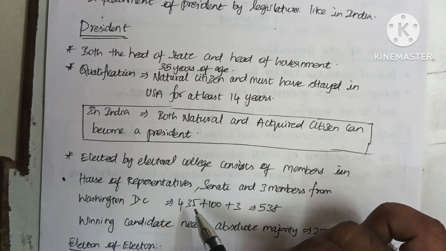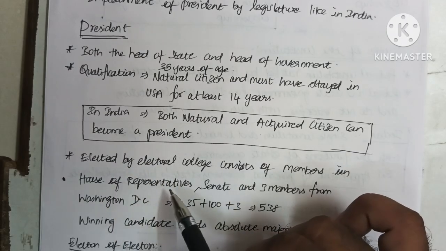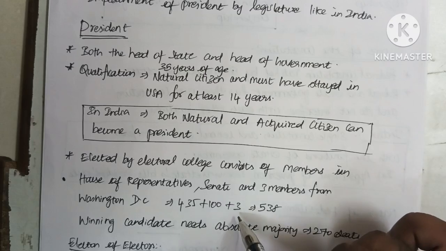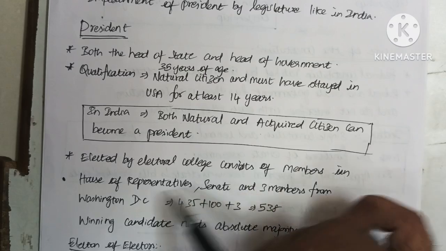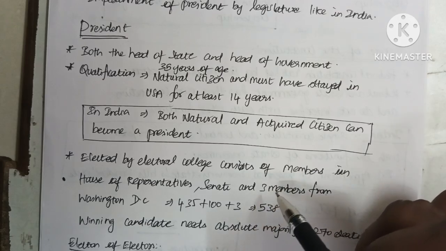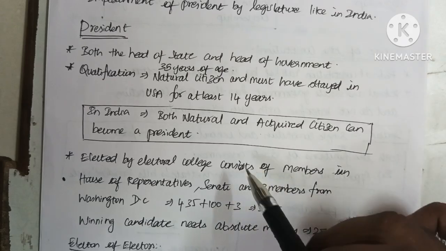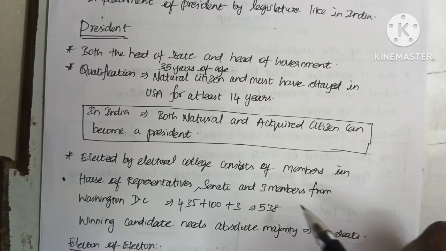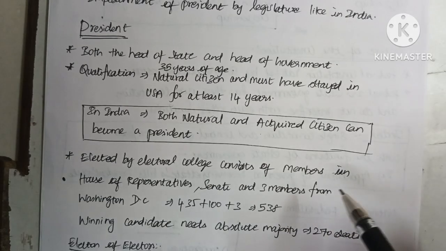So 435 members from the House of Representatives, 100 members from the Senate, and 3 members from Washington DC participate in the election of the president of the USA. So totally 538 members participate in the election of the president. To win the election, a person must get an absolute majority, which is 270 votes. So the person who stands in the presidential election needs to get 270 votes to become president.